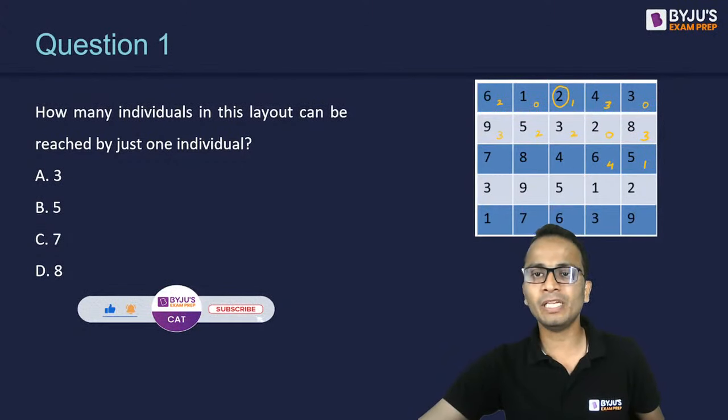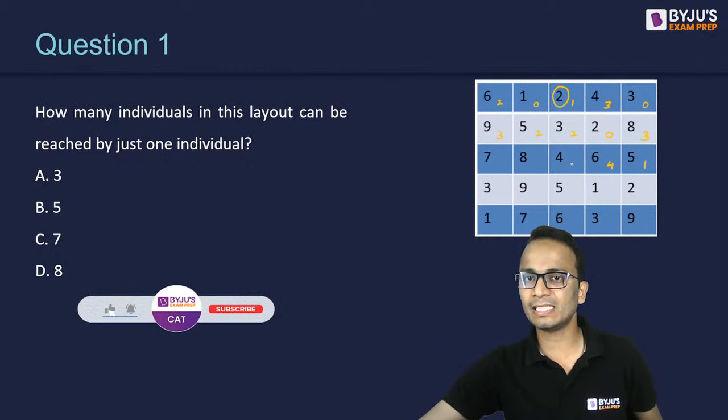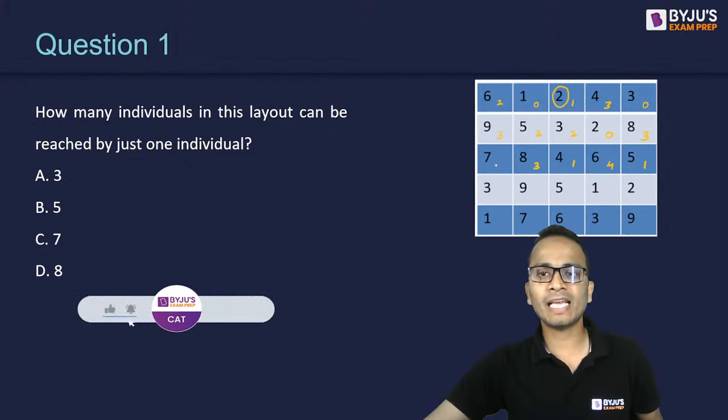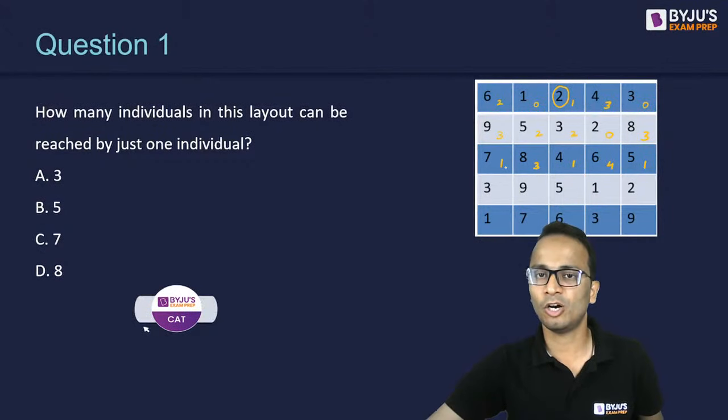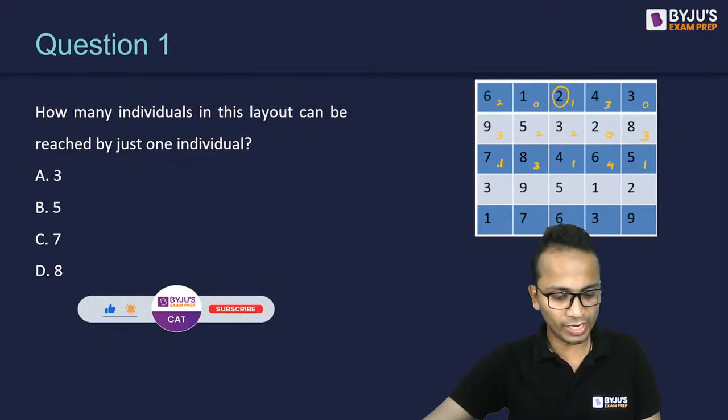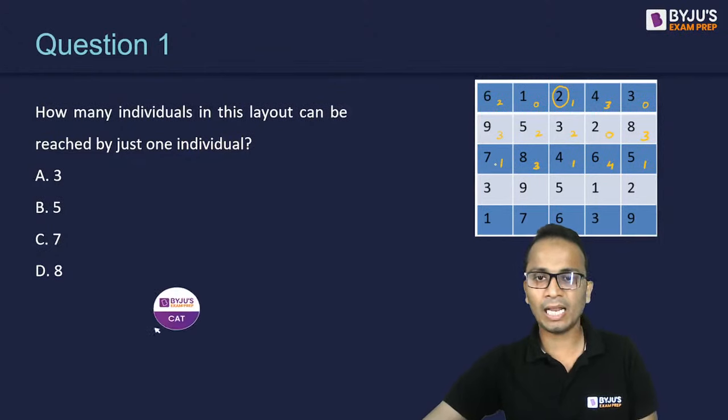Now 4 can be reached by 3 and that's it, only one individual. 8 can be reached by 1, 2, 3, total 3 individuals. 7 can be reached by only one individual. Great.